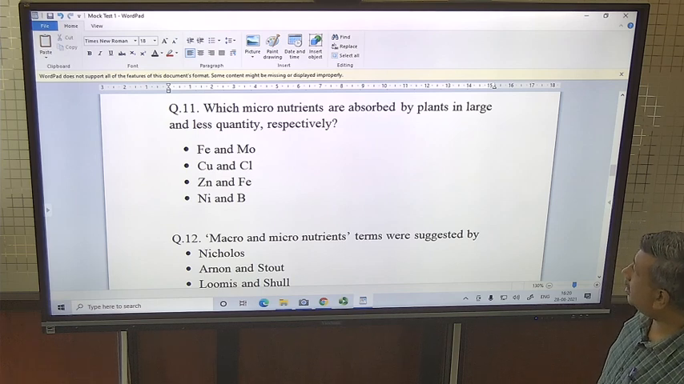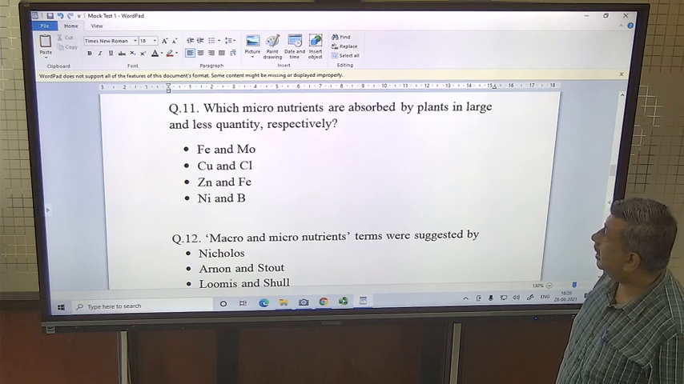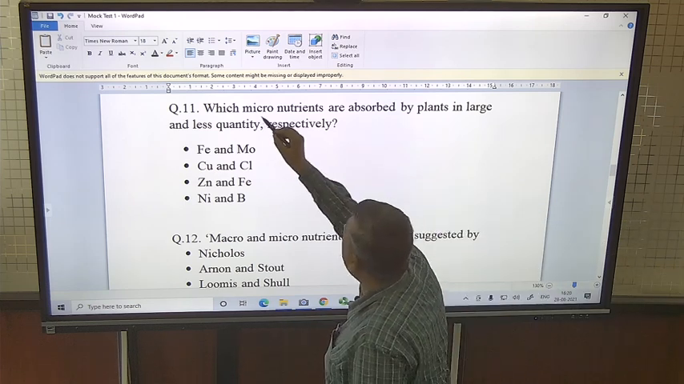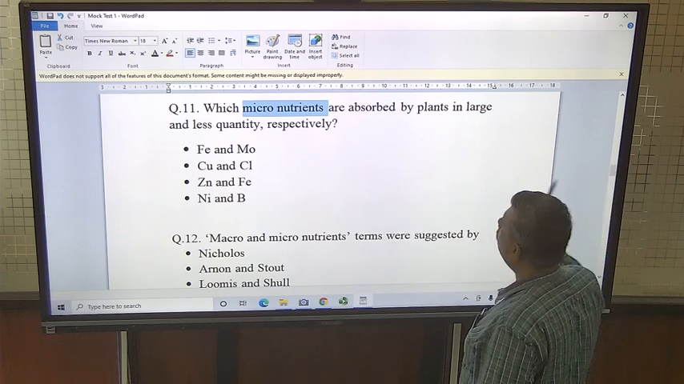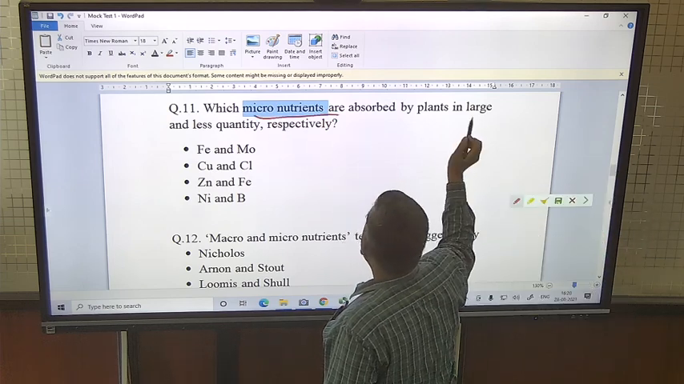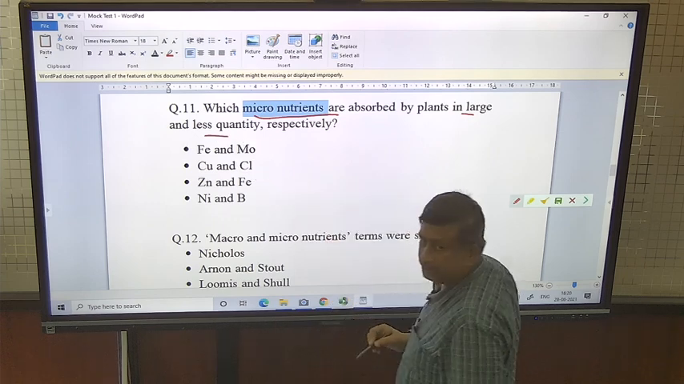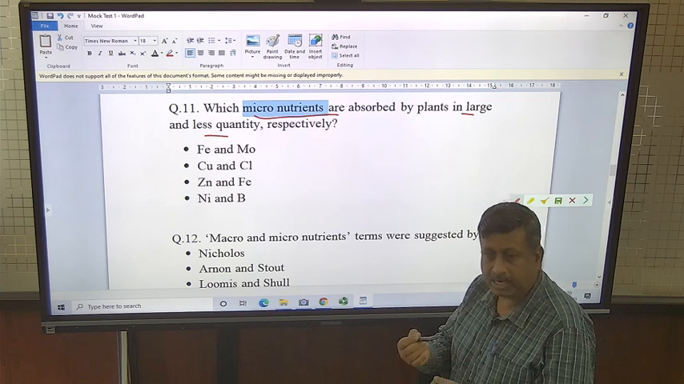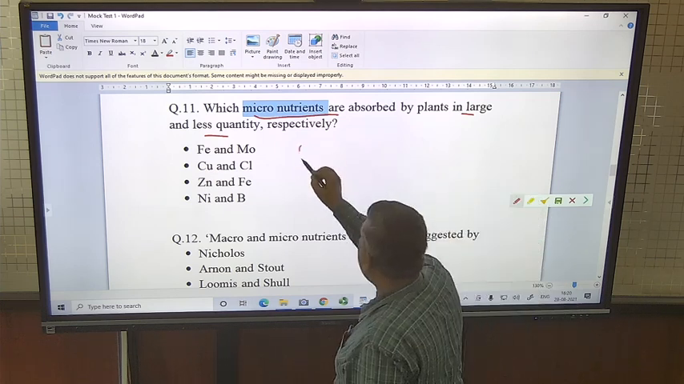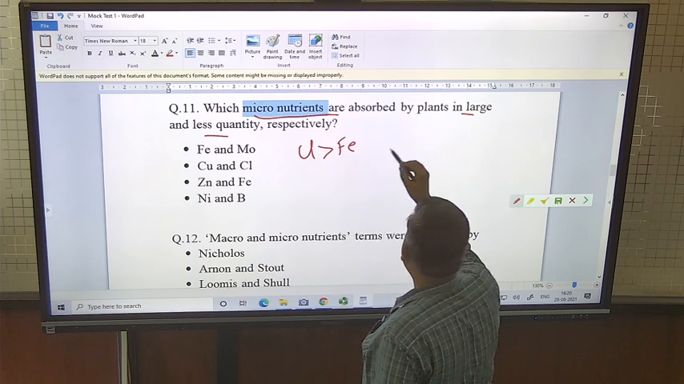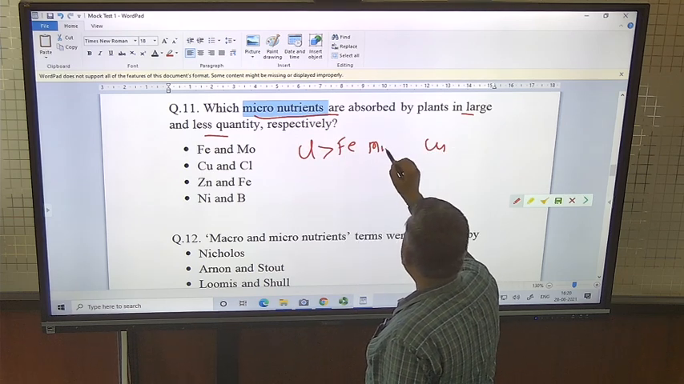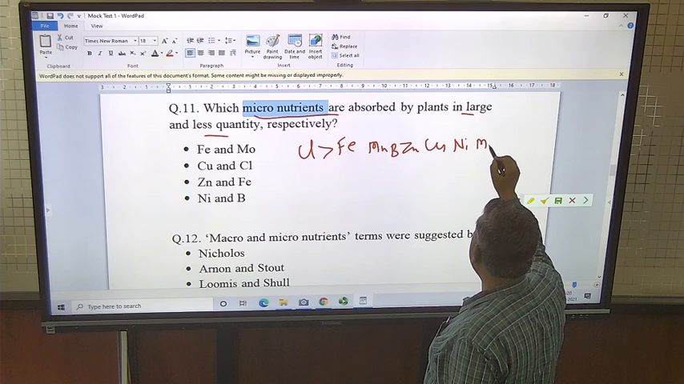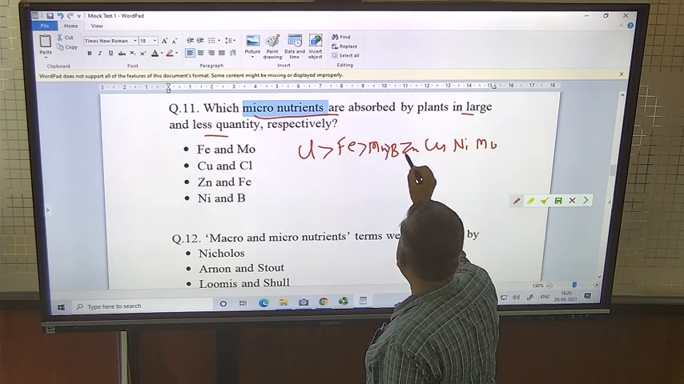Which micronutrients are absorbed by plant in large and less quantity respectively? Here question is asked about the micronutrients in plant, large and less quantity. So if we look into the series or the order of their absorption: chlorine, then iron, then Cu, Mn, then Zn, then boron is in between, then nickel, then molybdenum. So this is the series of this absorption.